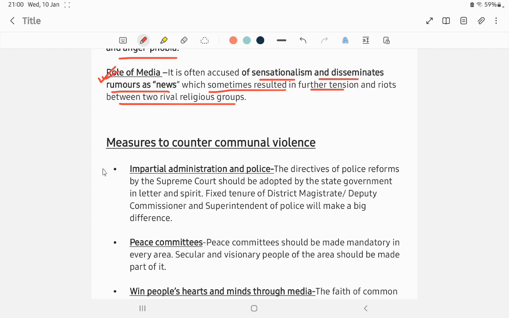The steps are: impartial administration of police and administration, so that they can take the right decision on what is right and what is wrong. The directives of police reforms by the Supreme Court should be adopted by the state government in letter and spirit. Fixed tenure of the district magistrate and SP will make a big difference. Fixed tenure means the deputy commissioner should not be changed frequently, say a fixed tenure of 5 years. So it will create impartial administration.